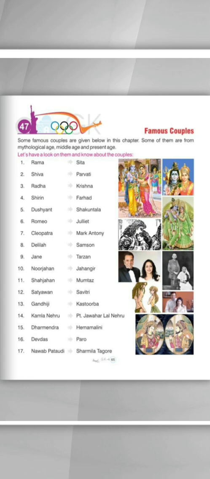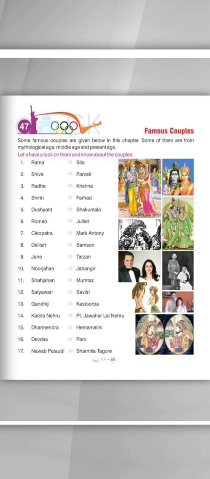First one is Ram and Sita. Second is Shiv and Parvati. Third one is Radha and Krishna. Fourth is Shiri and Farhad. Fifth one is Dushyant and Shakuntala. Sixth one is Romeo and Juliet. Seventh is Cleopatra and Mark Antony. Eighth is Delilah and Samson.